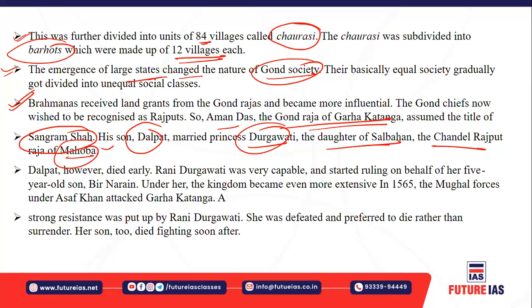A strong resistance was put forth by Rani Durgavati, but she was defeated by Asaf Khan, who was the Mughal commander at that time, and she preferred to die rather than surrender before Asaf Khan. And her son also died after fighting the Mughals.